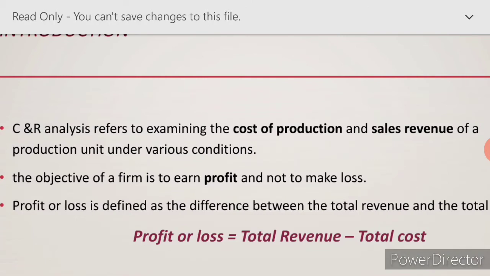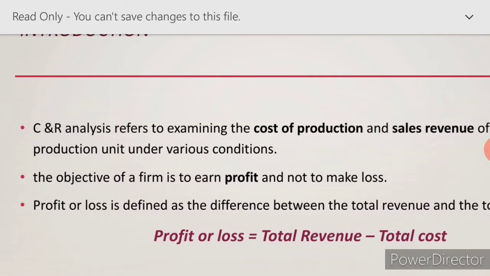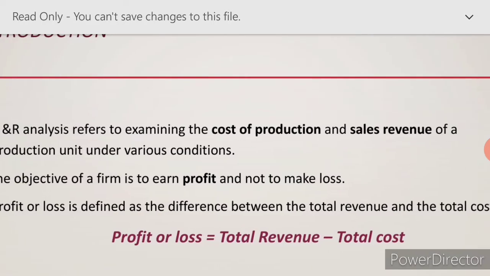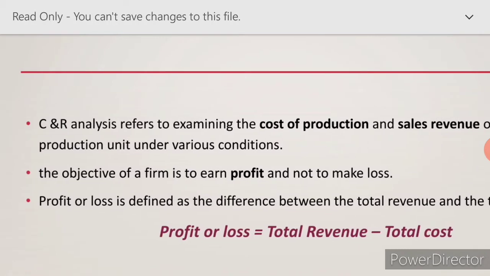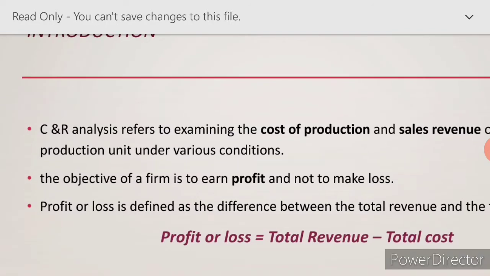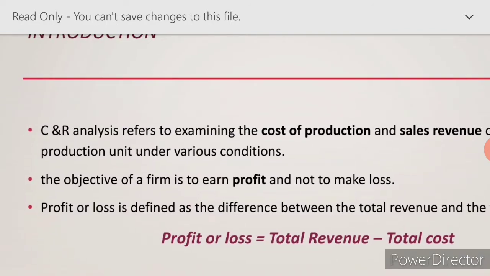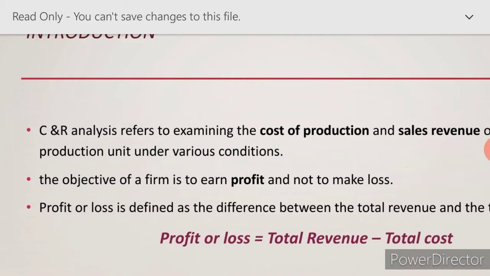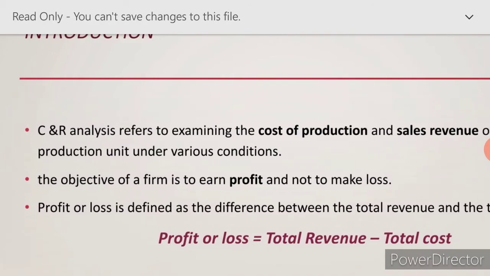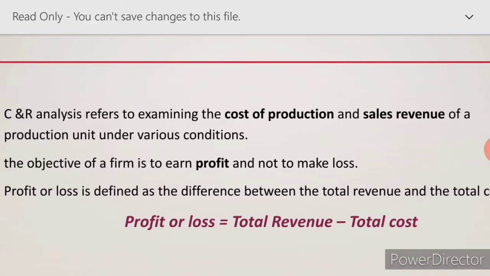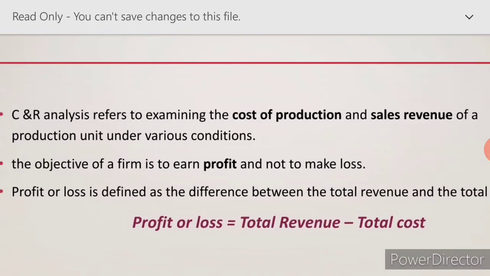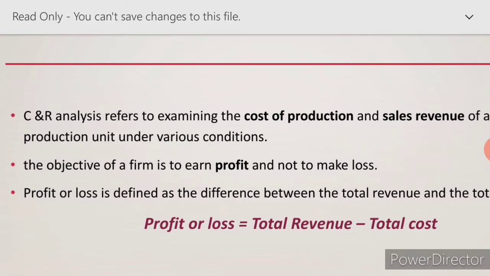See, the first thing, cost and revenue analysis refers to examining the cost of production and the sales revenue of the production unit under various conditions. What are the types of cost? That is called the cost of production. In order to produce a commodity, what are the types of cost which are used, and how the sales revenue, the profit, has been earned through sales. We are going to see in this lesson first cost analysis and revenue.